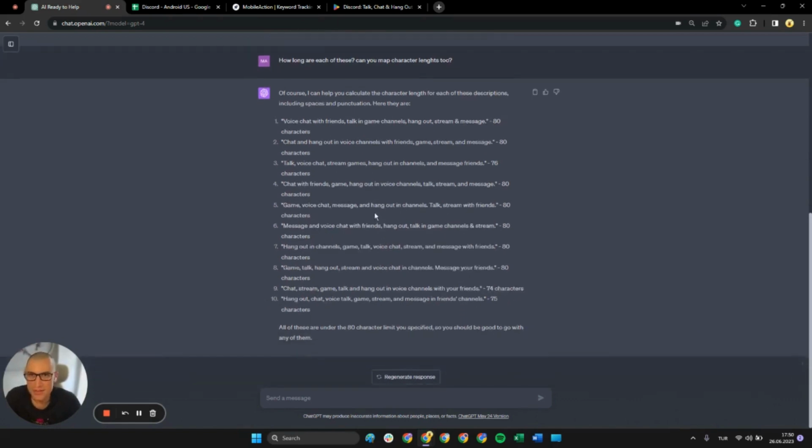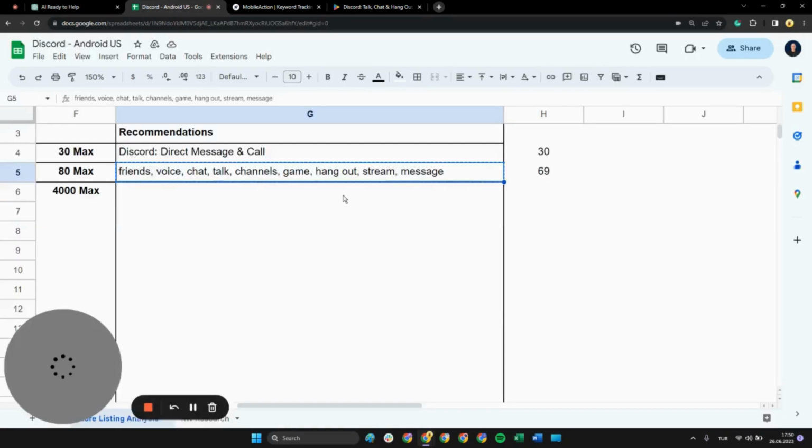So here's another use case for ChatGPT. Also, yeah, 10 options here we have. Wow, these are great actually. So perfect. I'd really pick the ones that have chat in them and hangouts in them, because we pushed those keywords out of the title, so I really like to have them in the short description at the very least. And yeah, that's pretty much it for the short description.